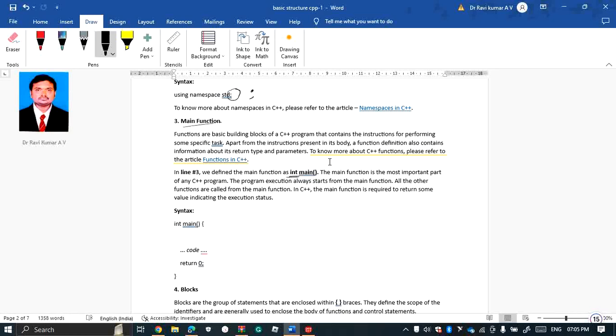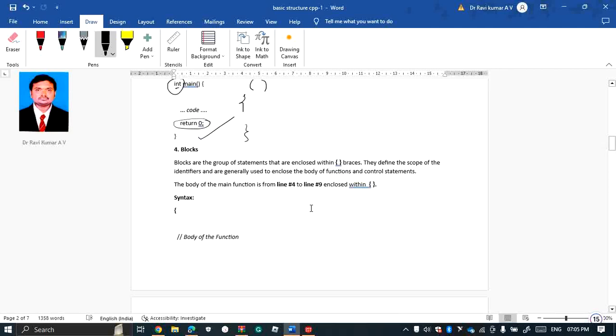The syntax is simple: int main, followed by closed brackets, and then start with the curly brackets. Because the function returns an integer, we are supposed to write return 0. This is your main function syntax.